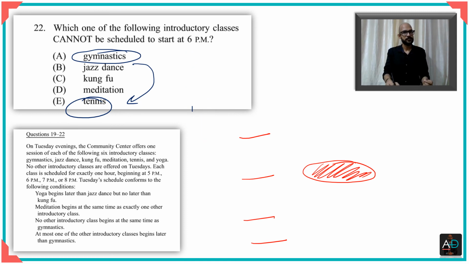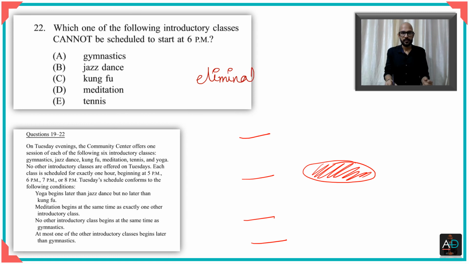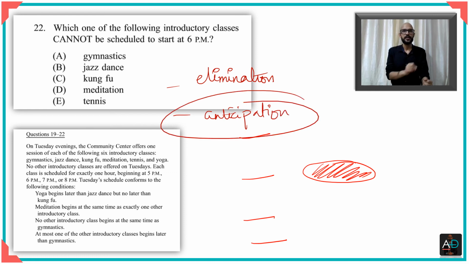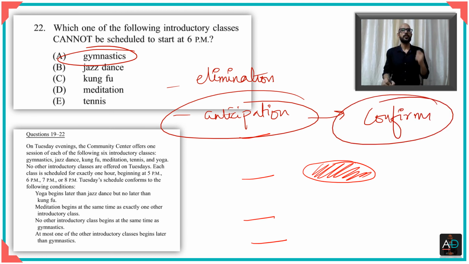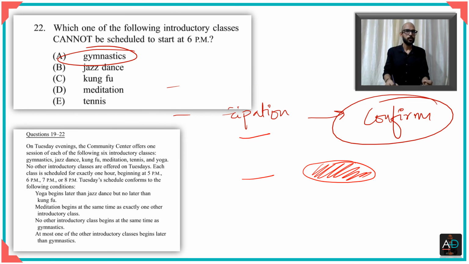We'll just try to confirm the likely looking answer. Like I said, not always should you be using elimination. You sometimes have to use anticipation. And in this case, I will not eliminate this for you. I will use anticipation, because I think it's quite reasonable for us to anticipate gymnastics. And then what do you do? You go with an anticipation, and then you try to confirm or cross-check your anticipation. So what I'll do in this question is that I'll not look at the other options. I go with my anticipation, and my anticipation is gymnastics.